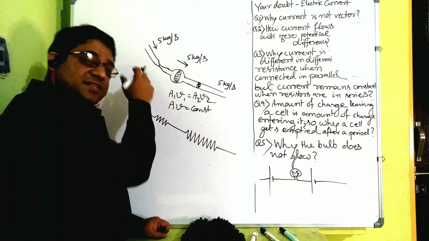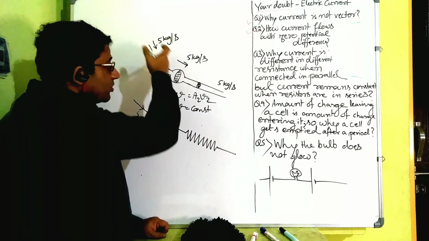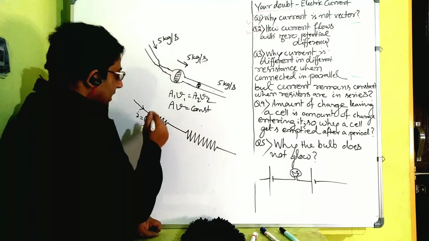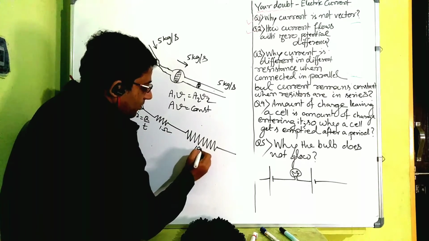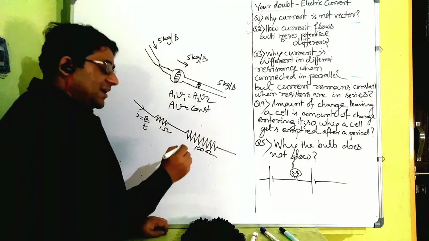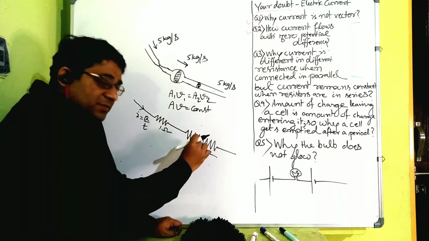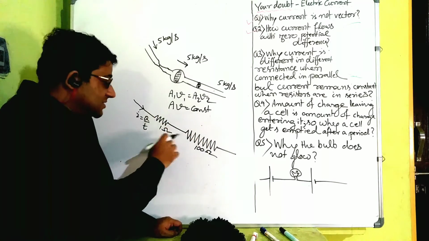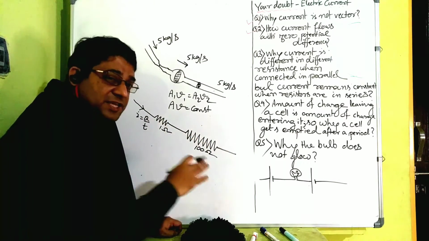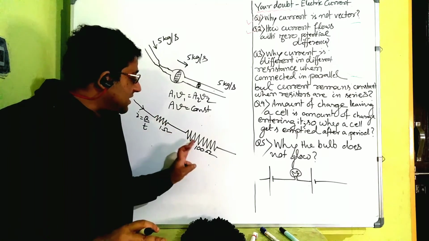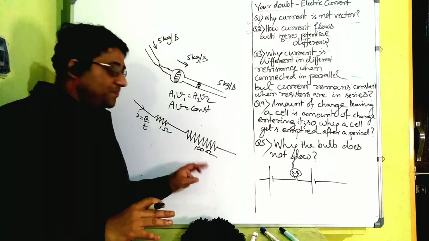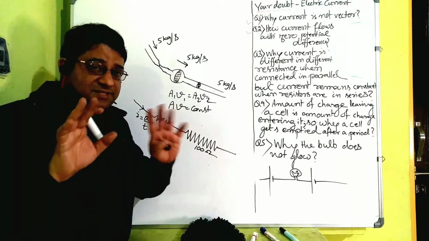In both cases, the same amount of charge, like the same amount of water, is flowing. Here, let us say it is 1 ohm, here 10 ohm or 100 ohm. In both cases, here resistance will be more, here resistance will be less, but the amount of charge flowing per second will remain the same. And that is the reason when resistances are connected in series, the same current is flowing, current remains constant.